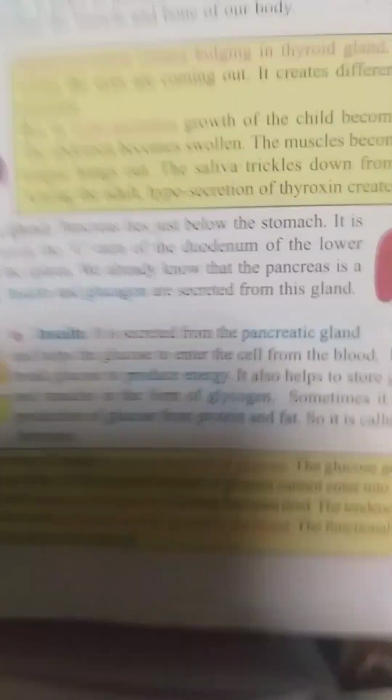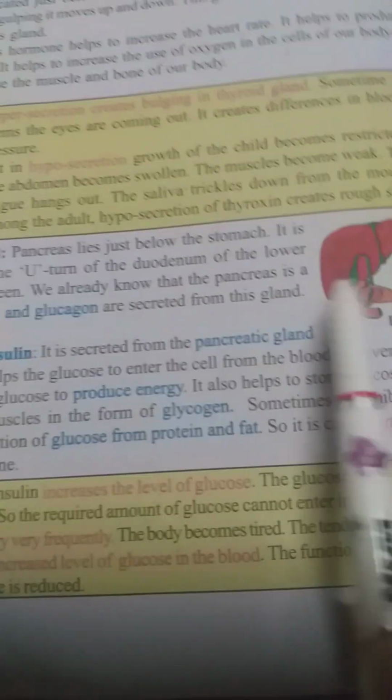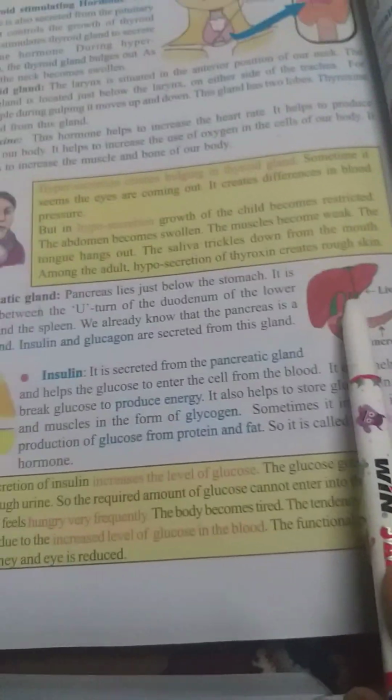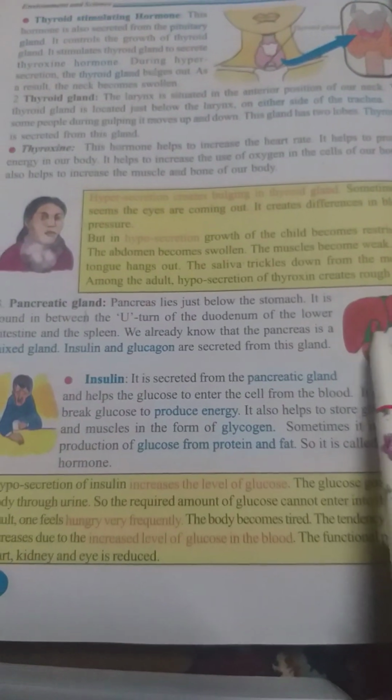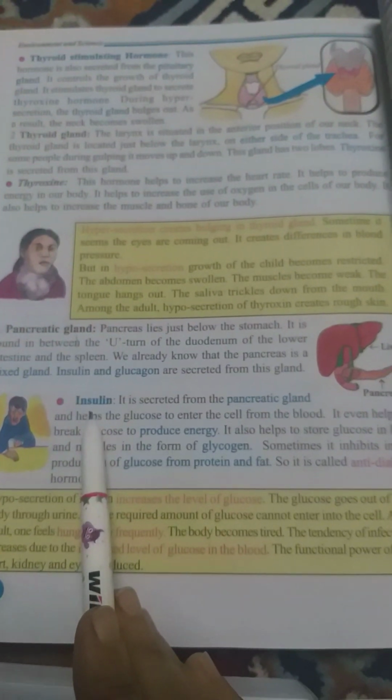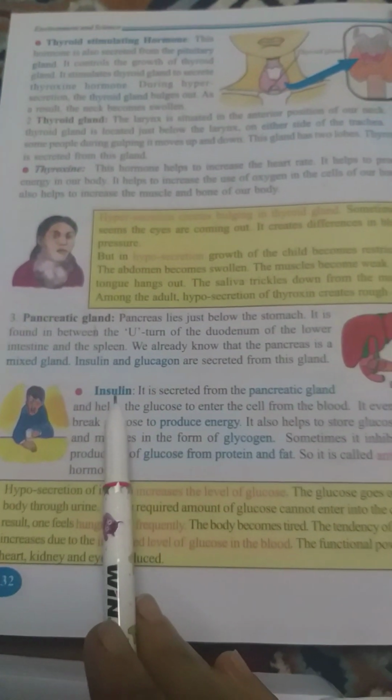There is another hormone secreted from the pancreas. I already discussed the position of the pancreas, just below the stomach and at the U-turn of the duodenum. In the pancreas, three types of hormones are secreted: insulin, glucagon and somatostatin, but in your syllabus only insulin is included.